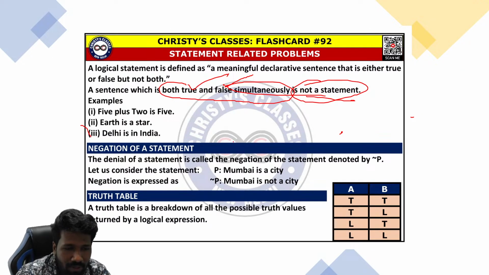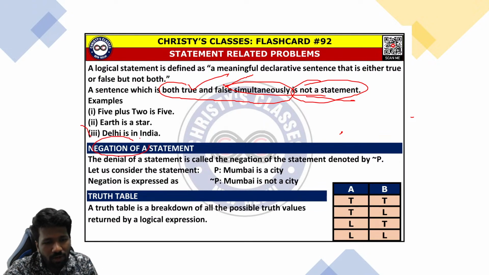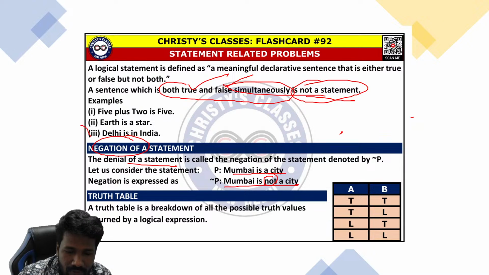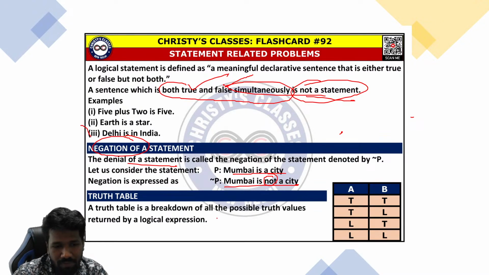Now some characteristics of statements you should know. What is the negation of a statement? Negation is the denial of a statement. For example, "Mumbai is a city." Negation is "Mumbai is not a city," using "not" to negate something. "He is a good person." Negation: "He is not a good person."